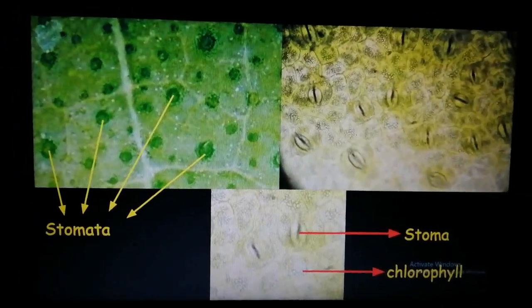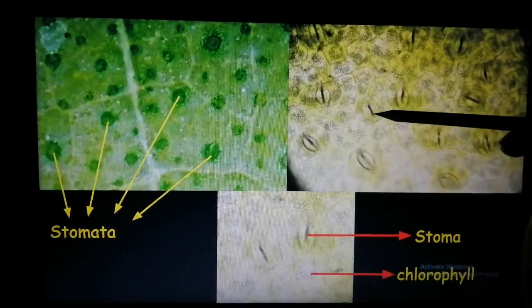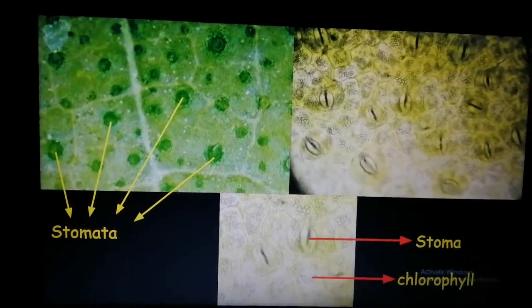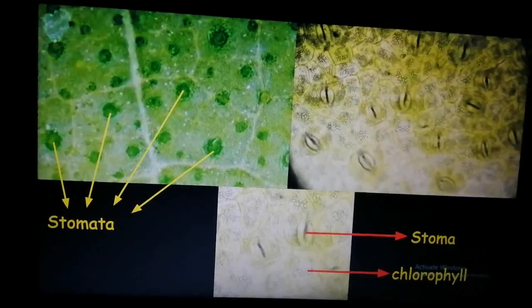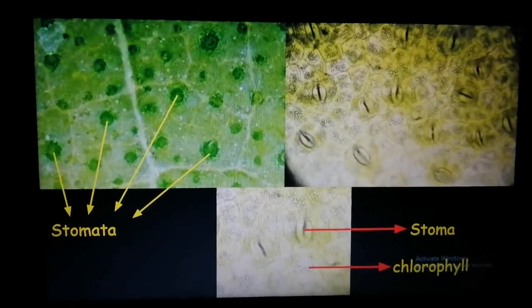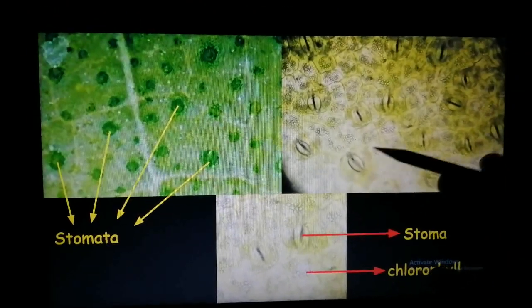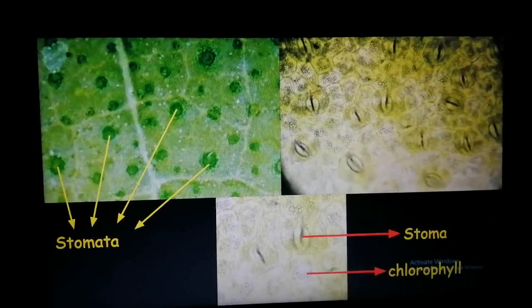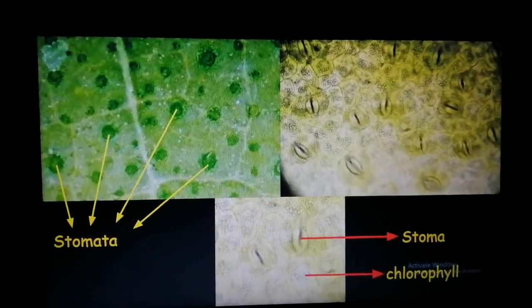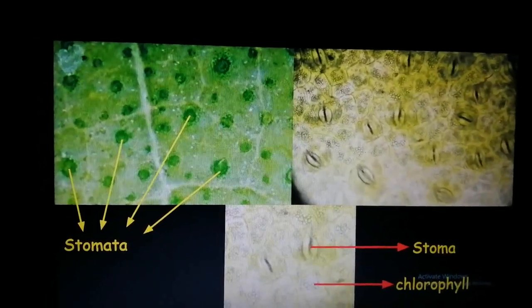So stomata are small pores or openings that help in exchange of gases. Also, they are present more on the lower side of the leaf. Okay, so the leaf has an upper side and the lower side, so they are present more on the lower side of the leaf.